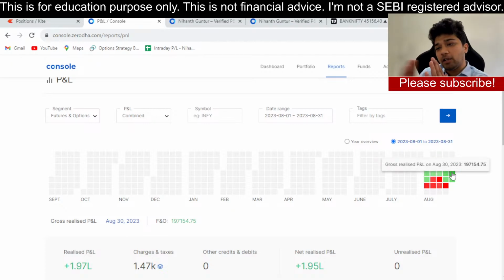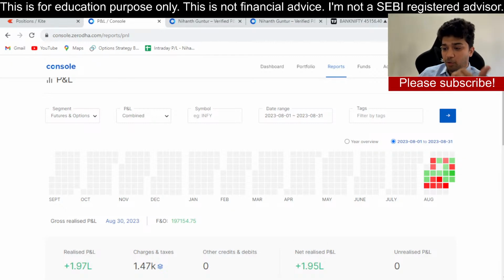So the point I'm trying to drive home by showing you this PNL, this monthly statement, is that please do a thorough backtest for any strategy that you learn. Minimum, I want you to do a backtest for 1 year, 2-3 years, if possible 5 years, and get complete confidence in the system. You should trust the system so much that if I wake you up in the middle of the night and ask you, hey, this is the scenario, what would you do?